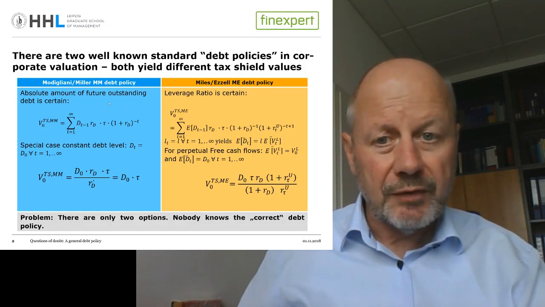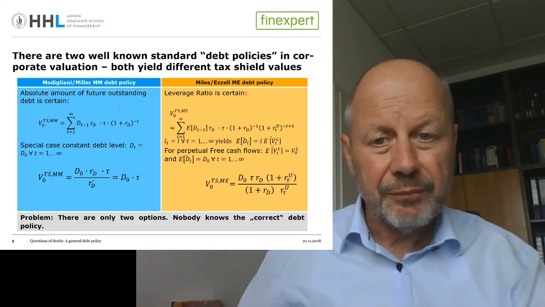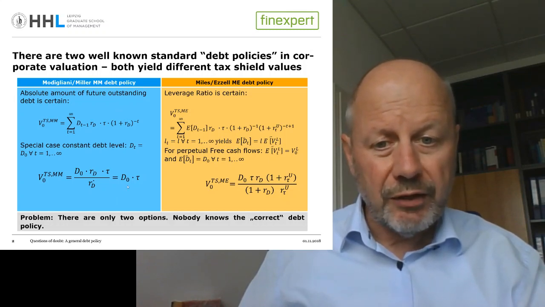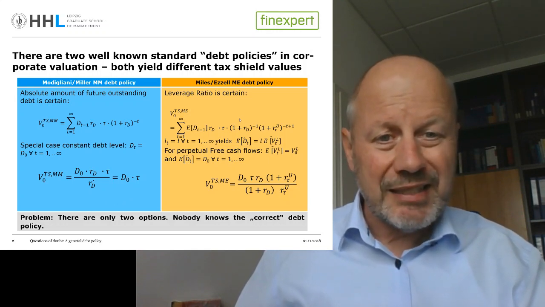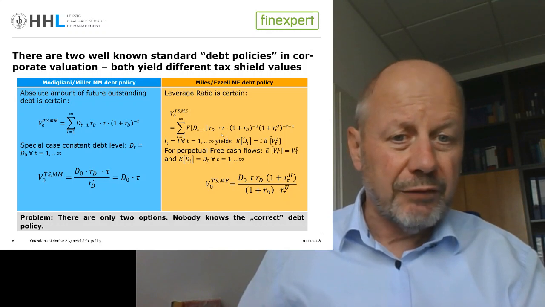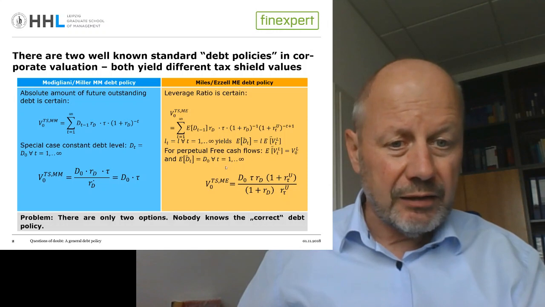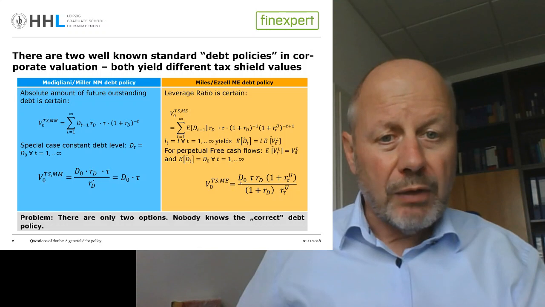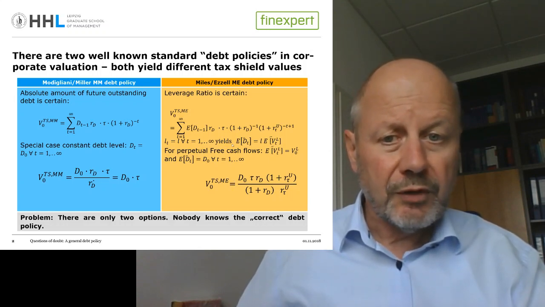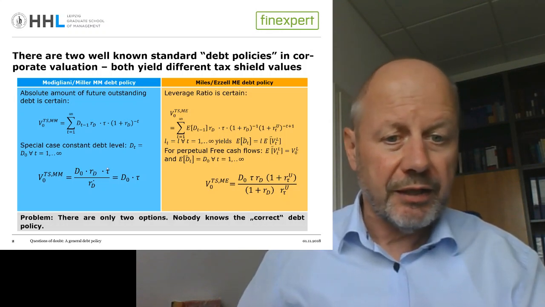The Modigliani-Miller debt policy assumes that the level of debt is constant and maintained independently from the development of the firm value, and then you get this well-known equation for the tax shield, whereas the Miles-Etzel debt policy assumes that the leverage ratio of the firm is kept constant, and that yields this equation for the value of the tax shield. So you can either fix the leverage ratio or fix the debt level, and these are the only two options at hand.